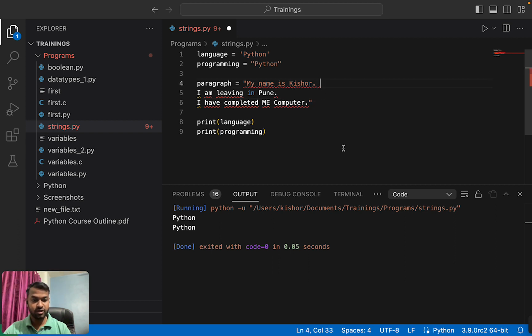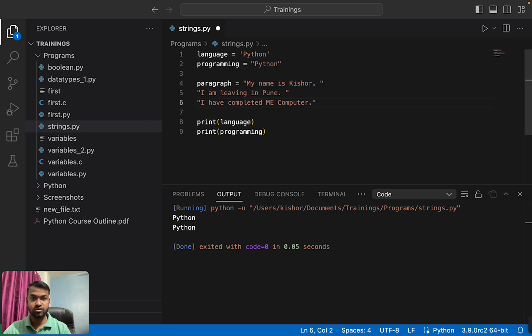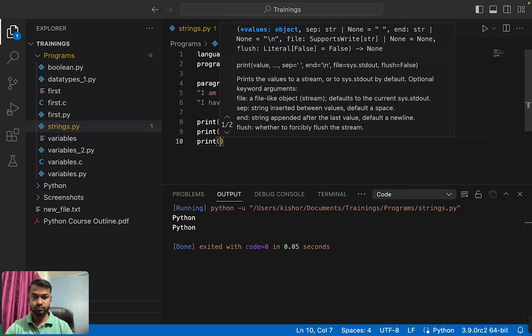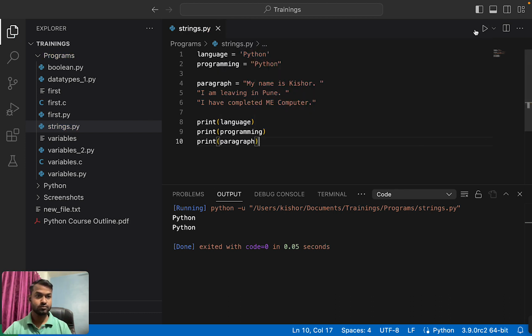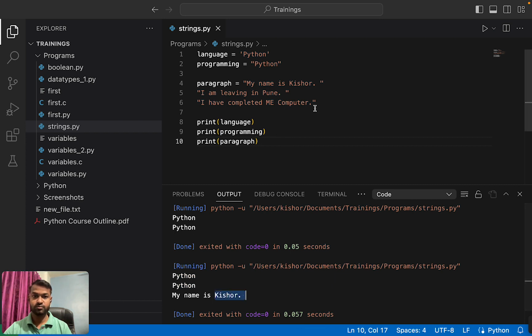Can I use double quote here? Then this is not appending, right? This is also not appending. Let me print this paragraph. My name is Kishore. This string is not assigned to this paragraph. So in such cases, we need to use a slash here. That will automatically say that this line is not completed yet.